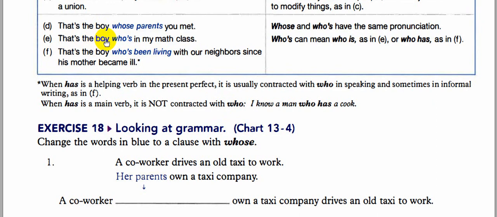Because we are describing a person here. This piece of information is relating to the person himself or herself. Okay, for the first whose, we are not describing the boy, but we are talking about his possession.